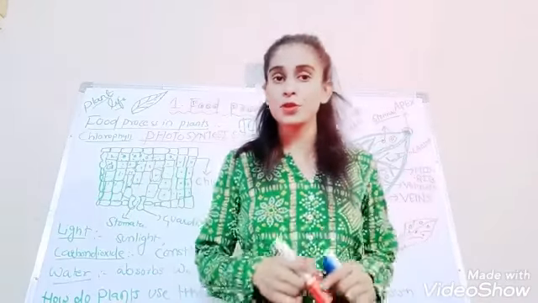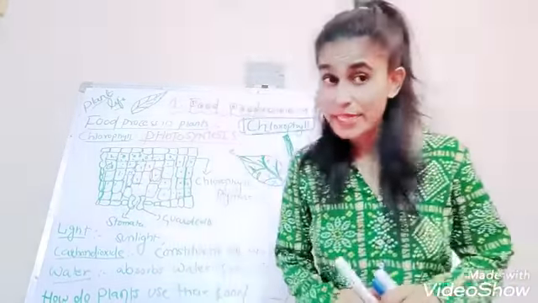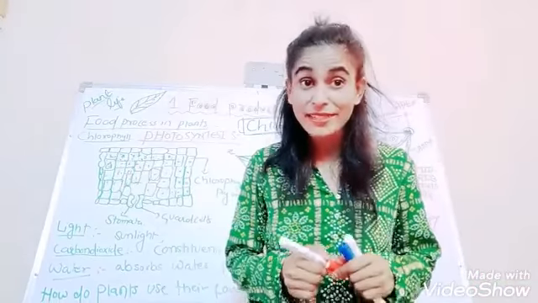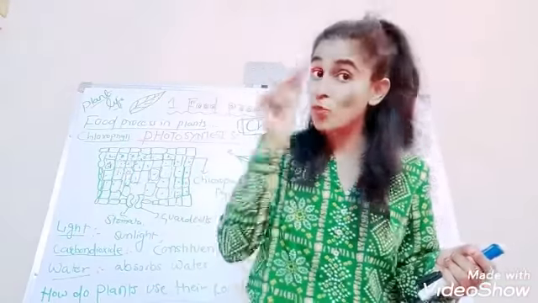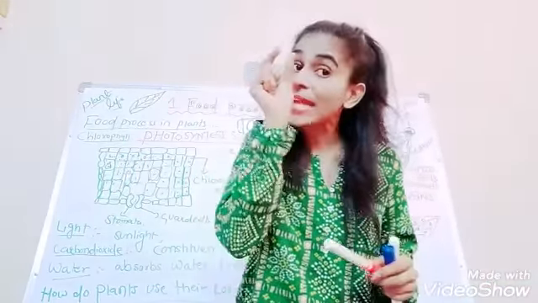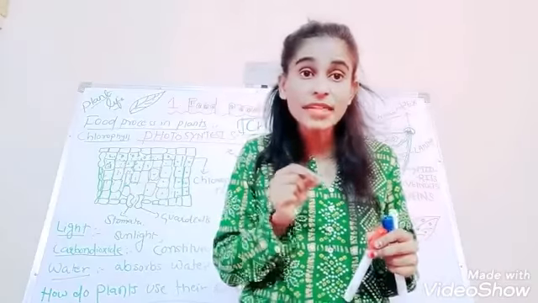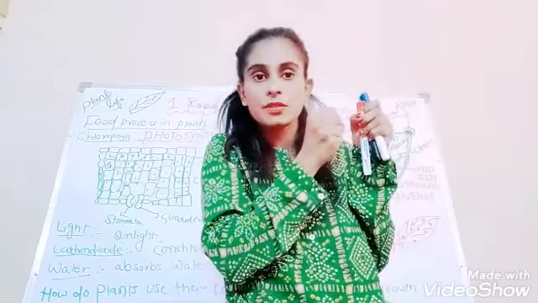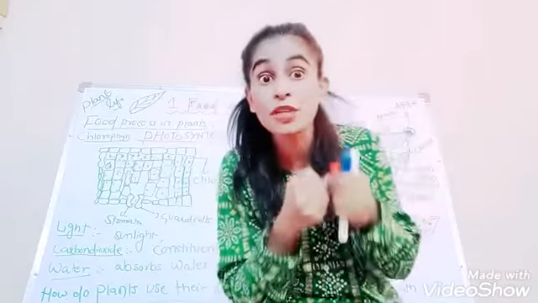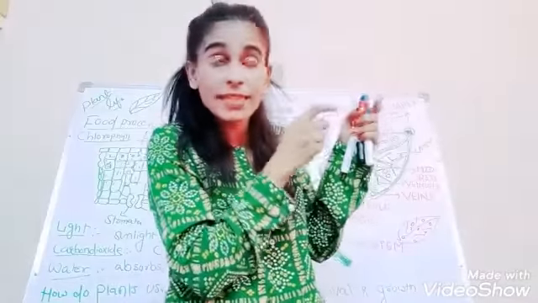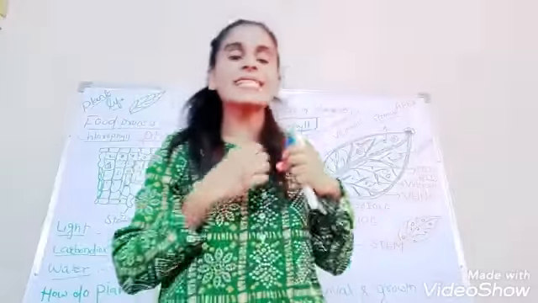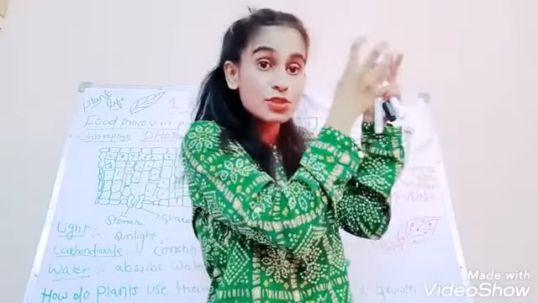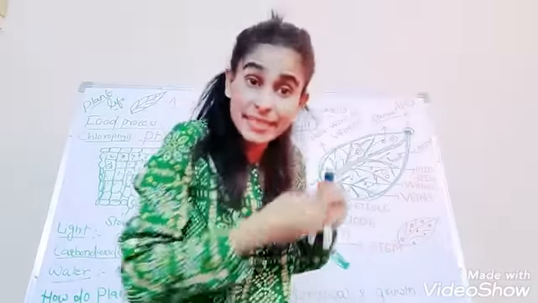How? I told you, stomata are present. The nose of the plant. Yes, stomata. What are stomata? Small pores are present on the leaf. Through that hole, through that stomata, what happened? The leaf captures the sunlight. It holds the sunlight. Through that stomata, the sunlight enters inside the leaf.